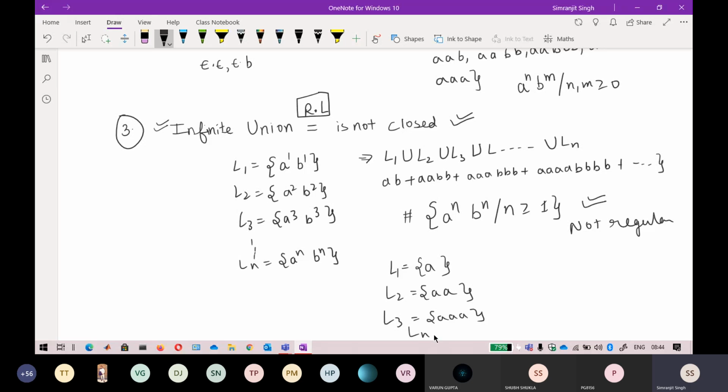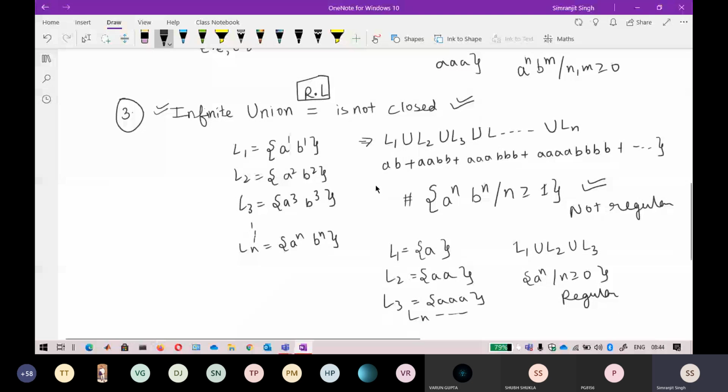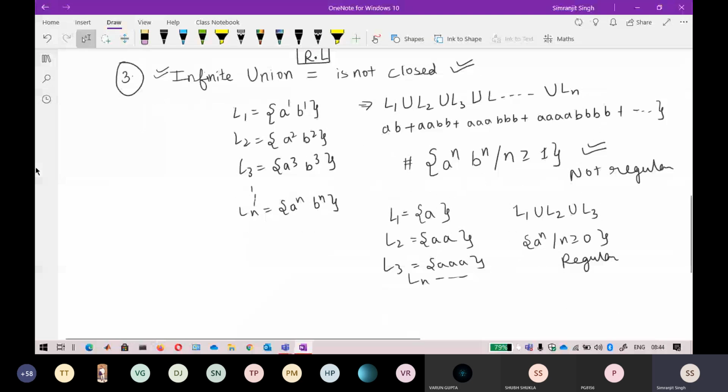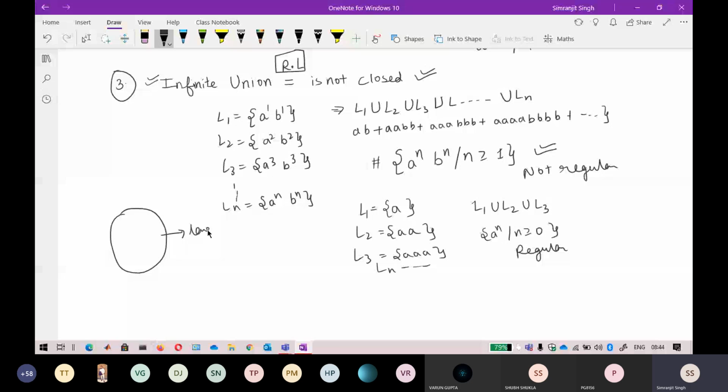Okay, so if you do an infinite union of L1 union L2 union L3, it will result in A raised to power n where n is greater than or equal to 0. So this is regular. Okay, so I'm not saying that all the languages under infinite union are not regular here. The key concept is to understand that, if this is a set, I have to find at least one language that is not regular. If I am able to find only one language, then I can say that this is not closed. Okay, so keep that in mind.